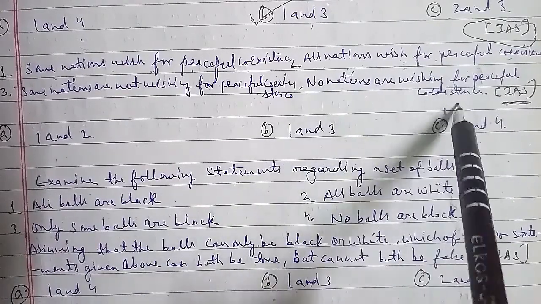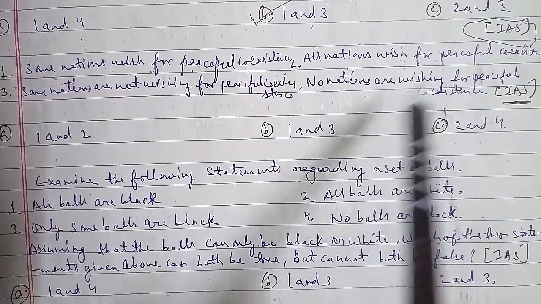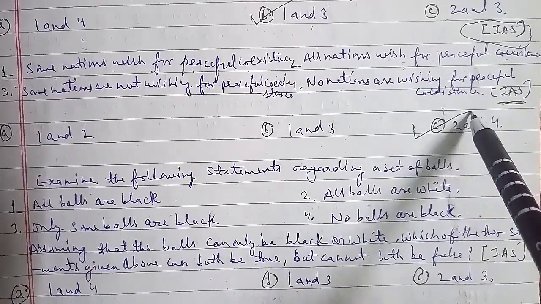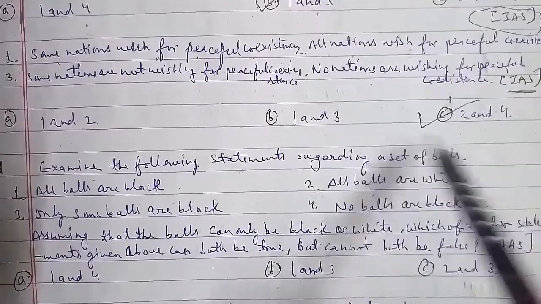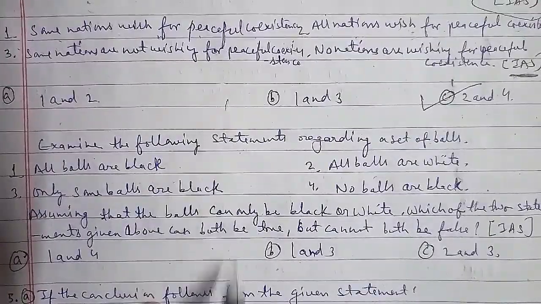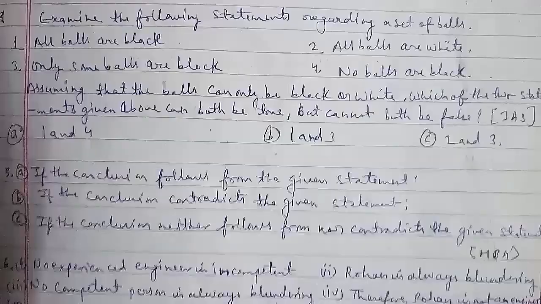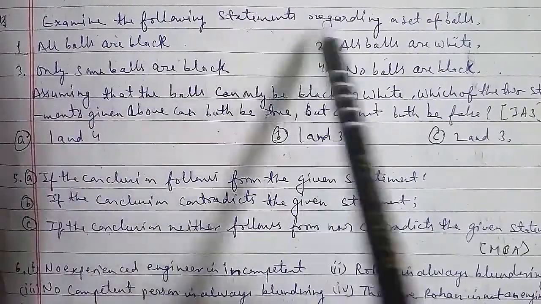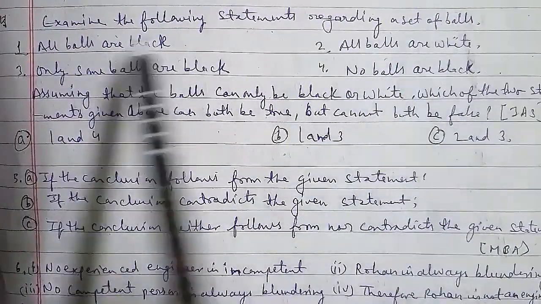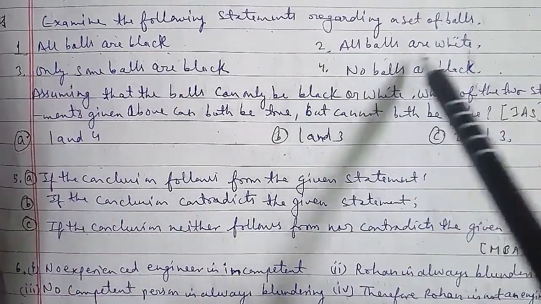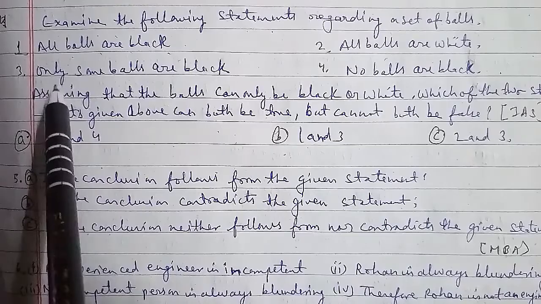Let's go ahead with another one. The fourth question of the session we have is: examine the following statements regarding a set of balls. The first is that all the balls are black. The second is all balls are white, and the third is only some balls are black, and the fourth is no balls are black. Assuming that the balls can be only black or white, which of the following statements given above can both be true but cannot both be false, as they had asked you. This has also been asked in the IAS question paper here.